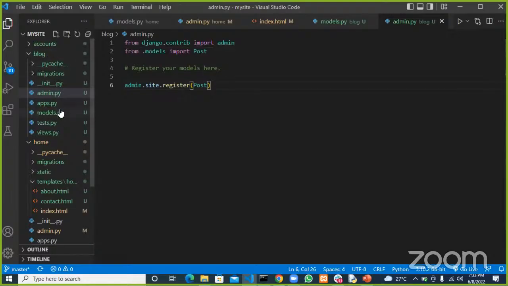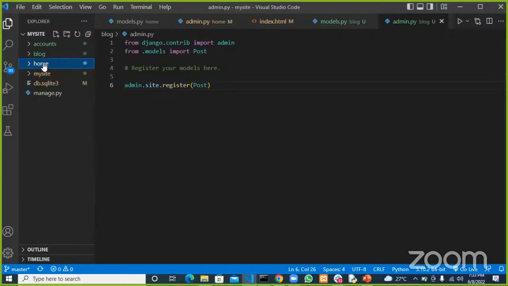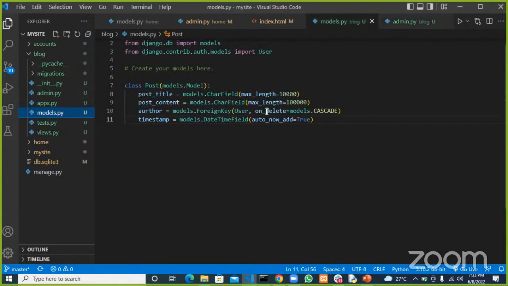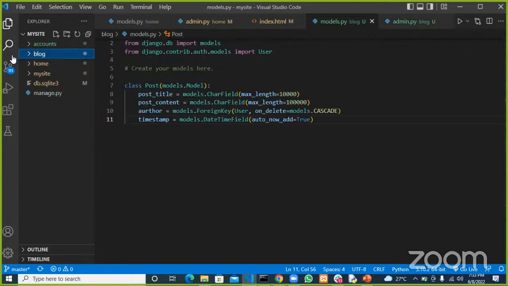All right, so the way I want to handle this is I want to create a new app, a blog app, and I want this app to handle the posts themselves. This is a new app which I just created, and inside it I'm creating a new table. This app will handle the creation, editing, deleting, and updating of posts. I don't want all those to be done in the account app or in the home app. I want that to be done in this blog app.